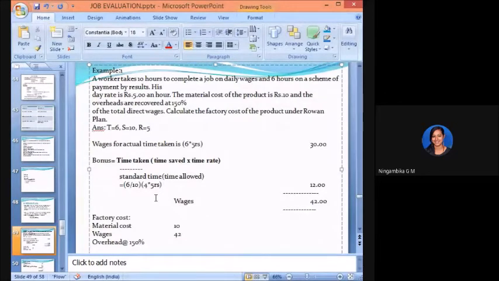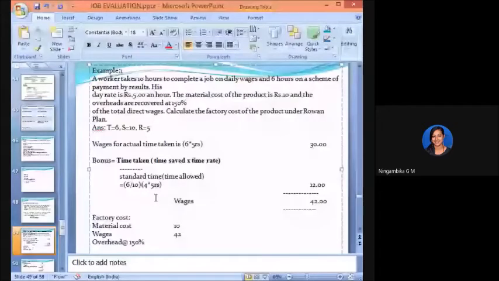But here, while calculating the factory cost of production under the Rowan plan, they are asking how we calculate the factory cost on the whole. In order to get the factory cost, first we should understand the wages, right? So for 1 hour he is paid 5 rupees. Then calculate his actual wage. For 6 hours, what does it come to? 6 into 5, what is the answer? 30, ma'am. Yes. Plus bonus.